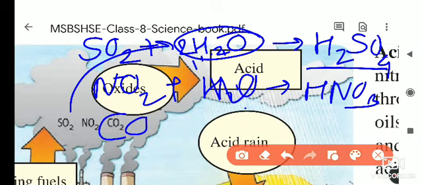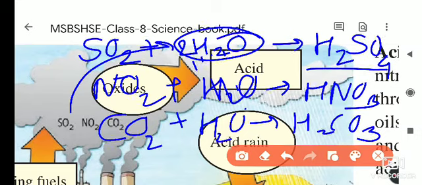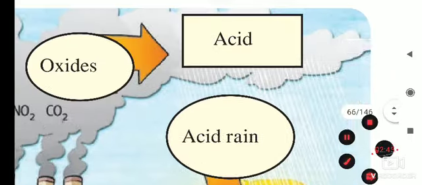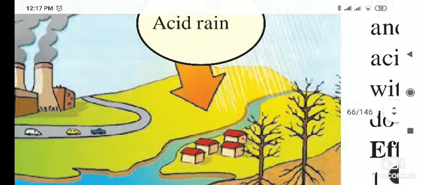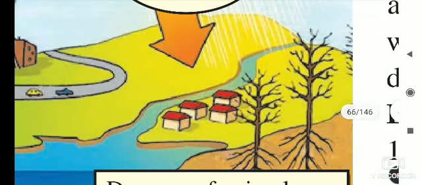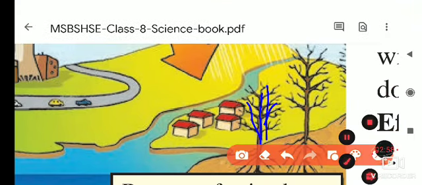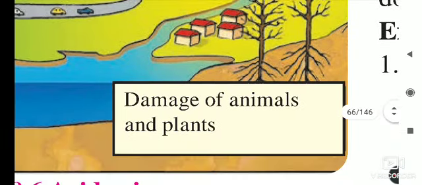And when CO2 reacts with H2O, what does it form? The carbonic acid, H2CO3. These acids fall with the rainwater on the ground. See here, rain is falling. When it falls as acids, it burns living organisms. The leaves of the trees fall and are burned, and this causes damage to animals and plants.